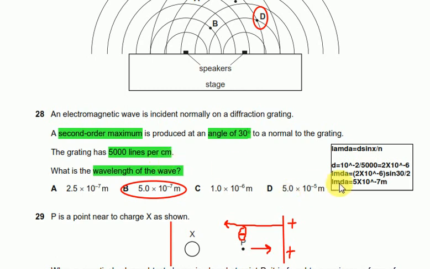Converting centimeter into meters, 10 raised to the power negative 2 divided by 5000 gives 2 into 10 raised to the power negative 6. Substitute it into the formula: lambda equals 2 into 10 raised to the power negative 6 into sine 30 divided by 2. The 2 is because of the second order maximum. So lambda equals 5 into 10 raised to the power negative 7. Just apply the formula lambda equals d sine theta divided by n. That's it.